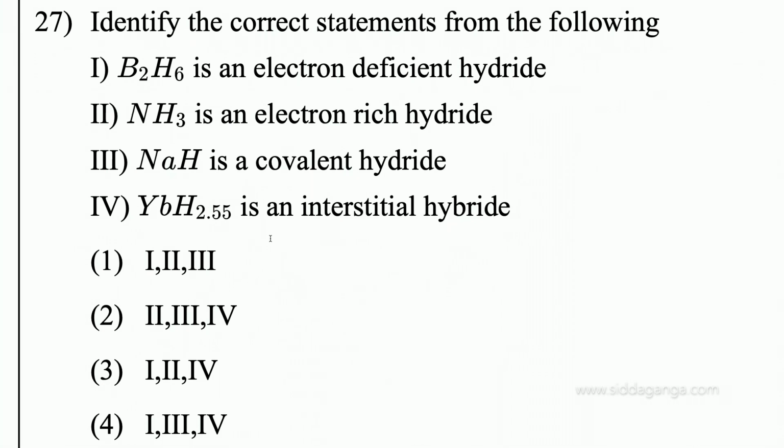The next question is, identify the correct statement from the following. B2H6 is an electron deficient hydride. Now itself I discussed, yes, it is correct. NH3 is an electron rich hydride, I will explain. NaH is a covalent hydride. And ytterbium hydride is an interstitial hydride. Whether option 1, 2, 3 are correct, or second, third and fourth, or 1, 2 and 4, or 1, 3 and 4. So the answer for this question is option 4, that is 1, 3 and 4.